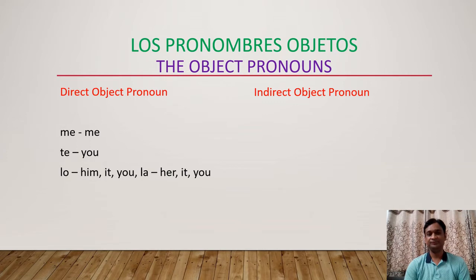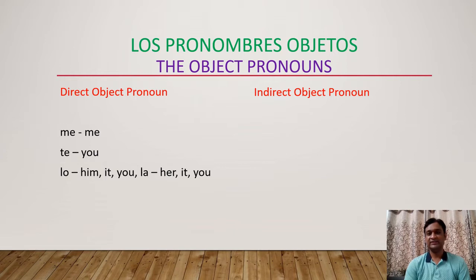Now for it, we have two options in Spanish, lo and la, because it is considered a neutral pronoun in English, but in Spanish there are no neutral pronouns. They are either masculine or feminine. In English, it is used to describe non-living things, but that non-living thing is not neutral in Spanish. It is either male or female.